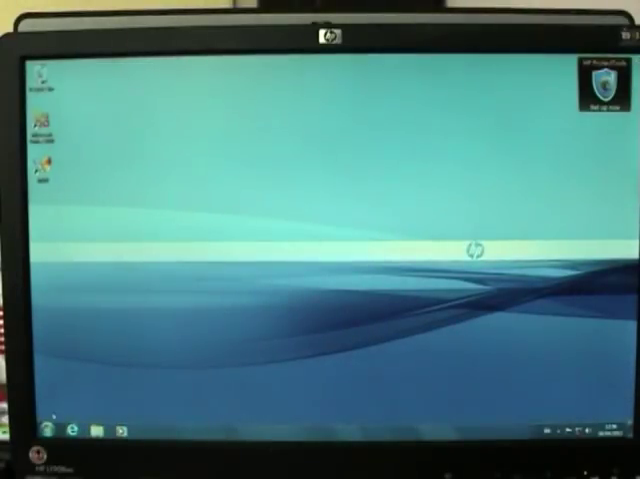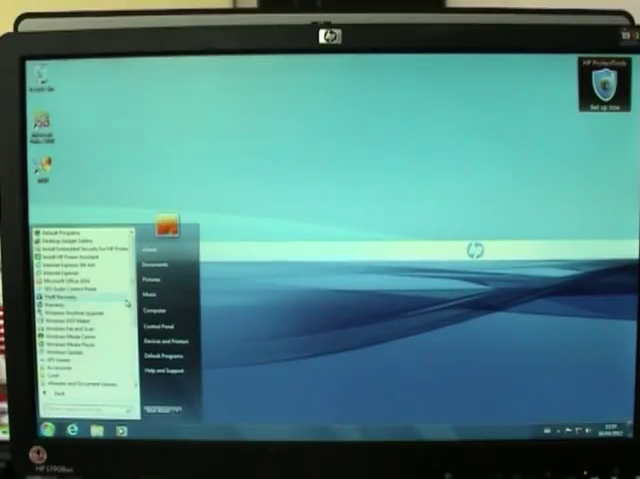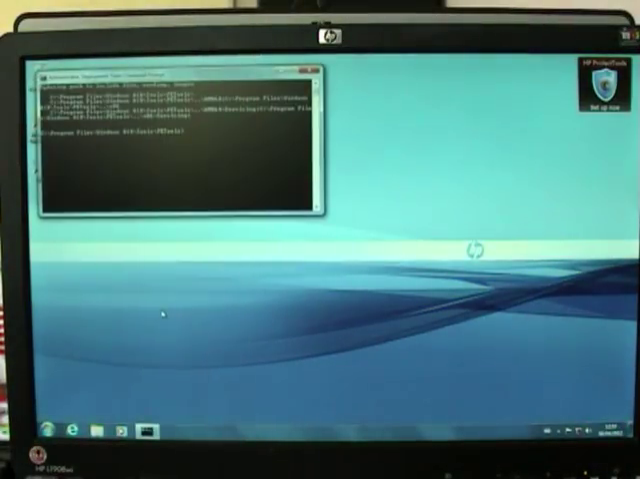Okay, so let's go. Click Start, All Programs. Let's go do it the proper way, shall we? Windows AIK, and then right click on Deployment Tools and say Run as Administrator. And click Yes. Here we go. We come to the command prompt. Now this is exactly where we should have been.